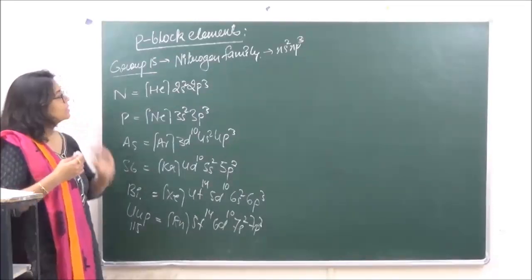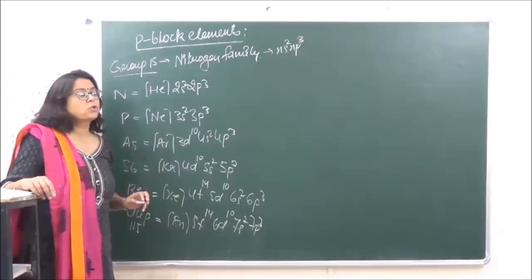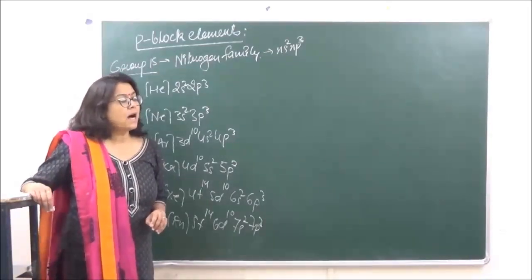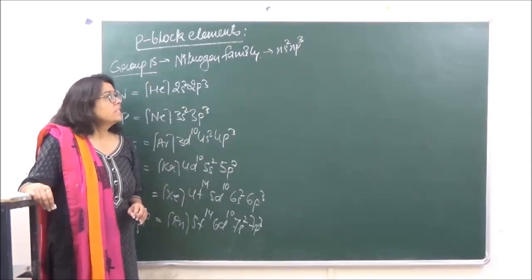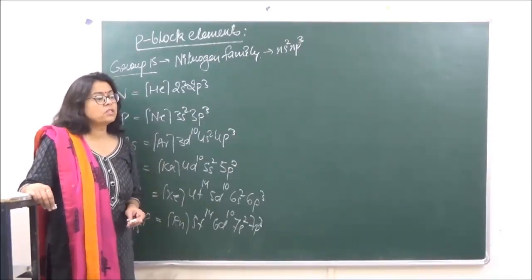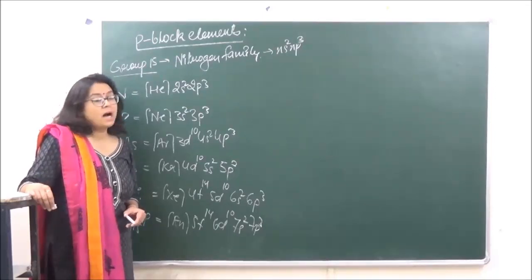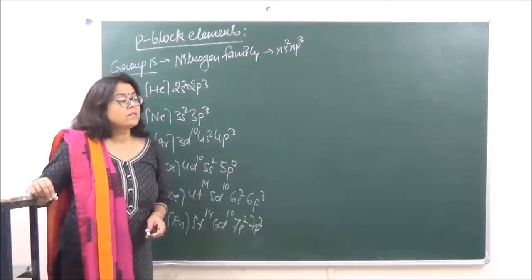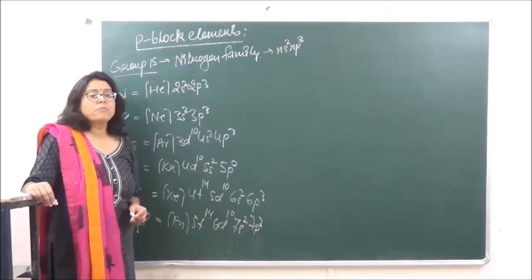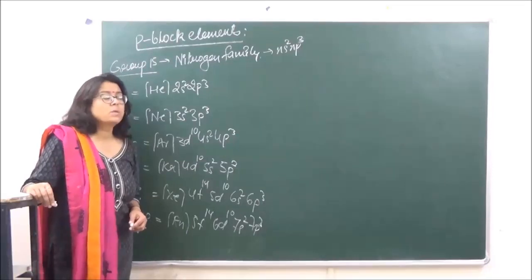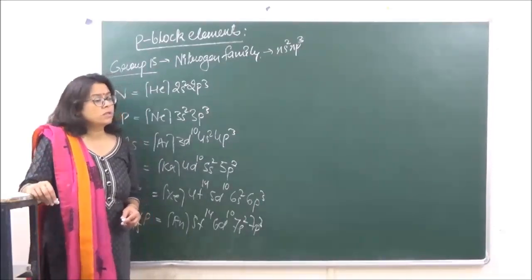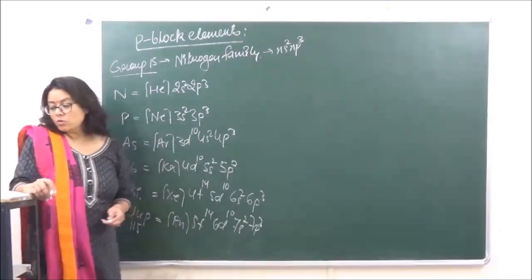Now when we look at the electronic configuration, one thing you can notice over here is that the p block is half filled. Due to this half filled p block, as we already know that half filled and fully filled electronic configurations are very stable. So due to this half filled p orbital, there are certain properties in this group which are different from the rest of the groups, and hence we will see that there is certain anomalous behavior of the elements of this group. ठीक है? Let's go on to the properties.